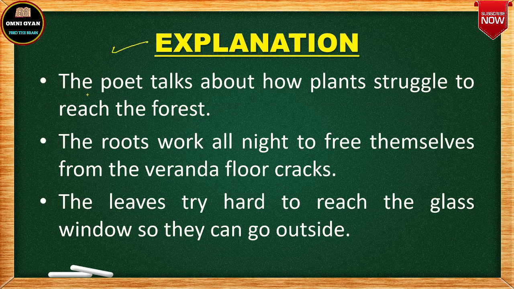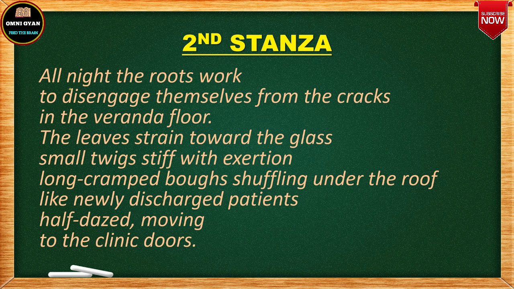Now explanation. The poet talks about how plants struggle to reach the forest. Okay, so here in the first line of the second stanza you can see that all night the roots work. That means the roots are struggling. जो पेड़ के जो जड़े है, the roots of the plants, okay, see they are fixed inside the soil, right? Soil के अंदर जो है roots पूरा fixed हो चुका है and it has become very hard also. So all night the trees, the plants are struggling so that they can pull their roots out. Now roots you can consider just as legs, right? Roots you can consider just as legs.